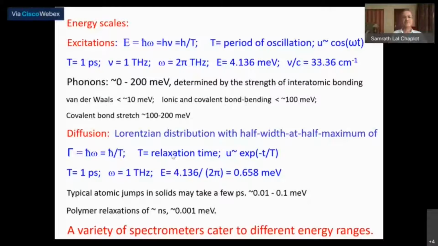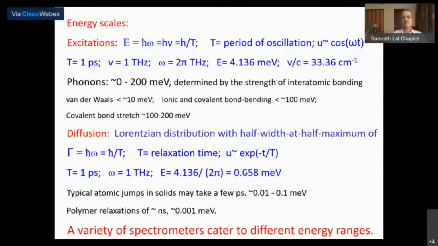And so if you have a relaxation time of 1 picosecond, then its Fourier transform would correspond to an angular frequency of 1 terahertz. See the contrast there. That was the frequency of the excitations. Here it is just the Fourier component. So 1 picosecond of relaxation time corresponds to 1 terahertz of angular frequency, and therefore the energy that is involved here is 2 pi times smaller, so it's 0.6 milli-electron volt.